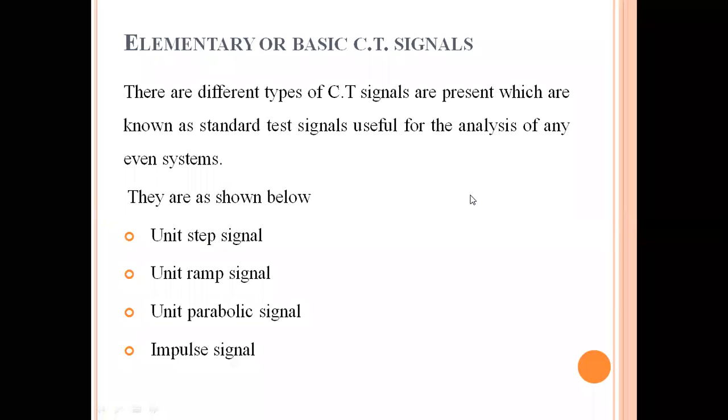Now see here, the next topic, which is a very important topic, is elementary or basic continuous time signals. Before going to the classification of signals, first of all you need to understand what are the different types of signals that are present. Before going to that topic, you should have some information regarding these continuous time signals. Now, please all of you look at this one. Elementary or basic, both are the same. Elementary signals or basic continuous time signals are the same.